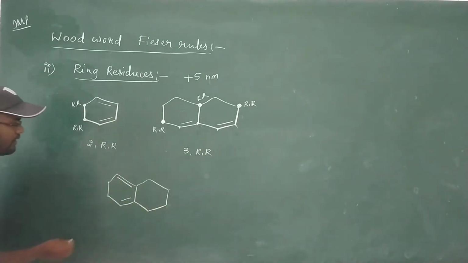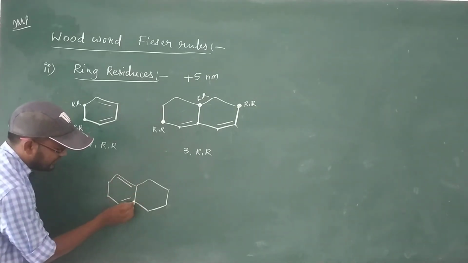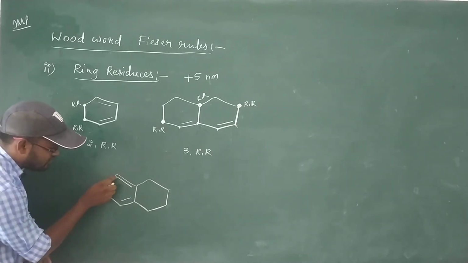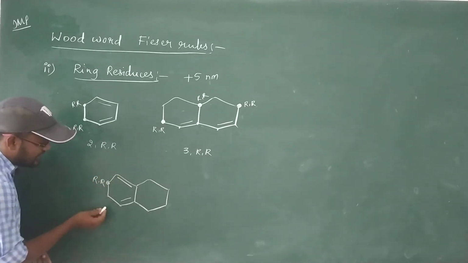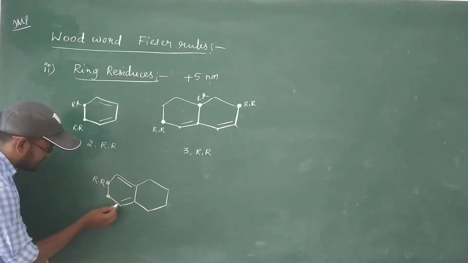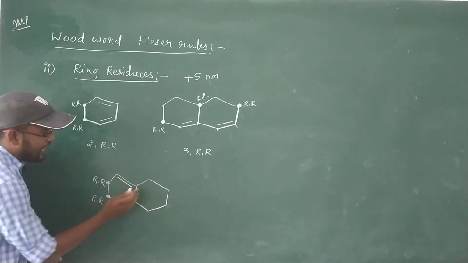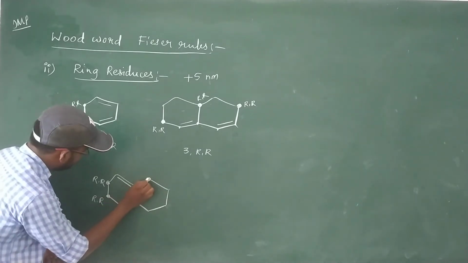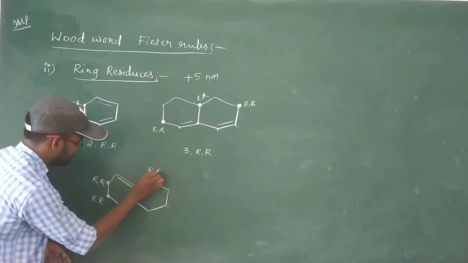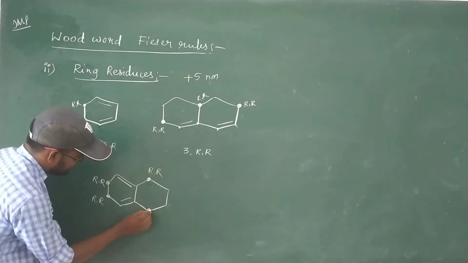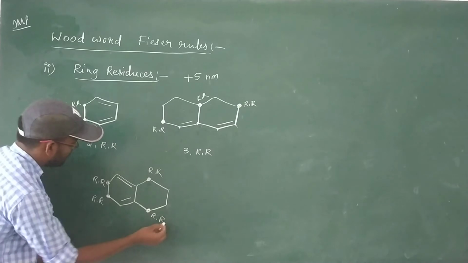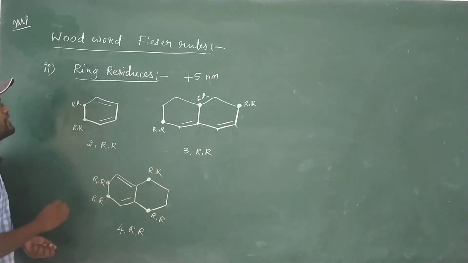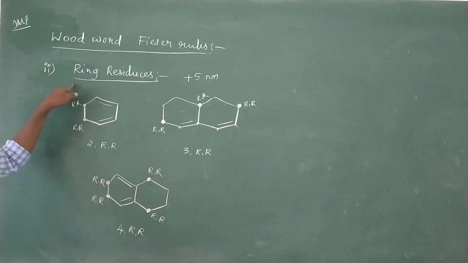And the next case. In this example, 1, 2, 3, 4, 4 unsaturated carbons. So this is a saturated carbon directly attached to an unsaturated carbon, a ring residue. Saturated carbon directly attached to unsaturated, a ring residue. And on this side, this is an unsaturated carbon, this is a saturated carbon. We have to take this one also, ring residue 3, and this one also, ring residue. Total ring residues are 4. Each ring residue we have to take plus 5 nanometers. This is the information on ring residues.